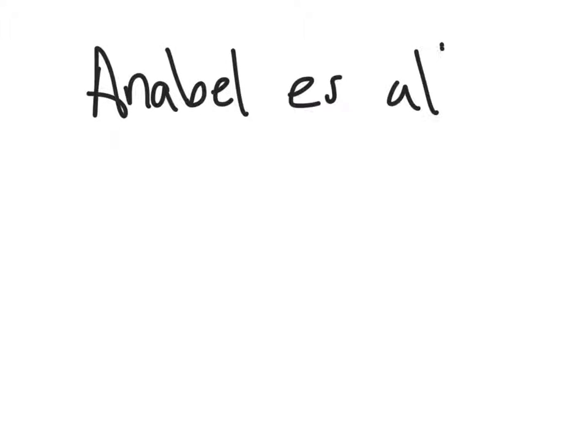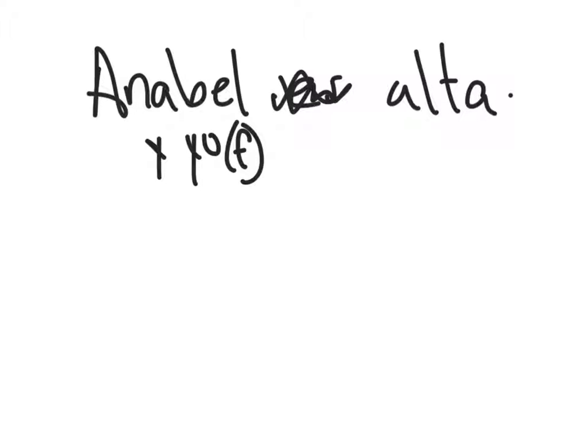Alrighty? So if we have the sentence Anabel es alta, that means she is tall. Now, if I add yo, and yo happens to be female, that'd be two people. You would change this to somos, because this is now the we form. And we would make this plural: Anabel y yo somos altas, because it's female.